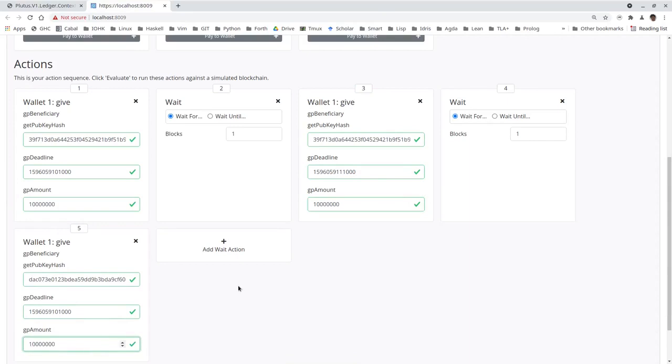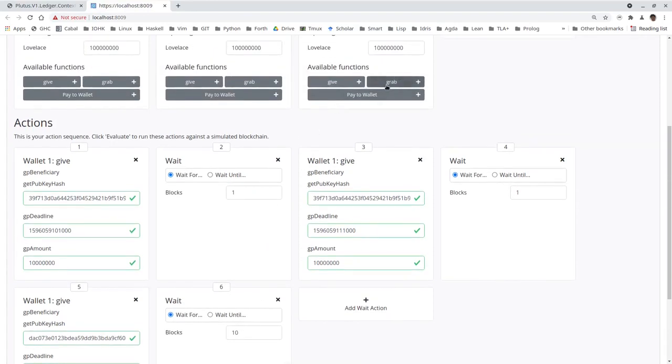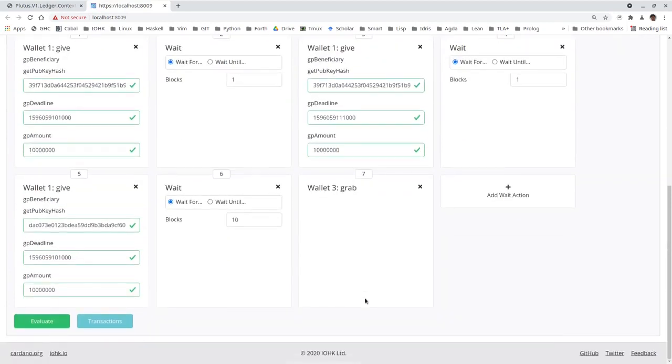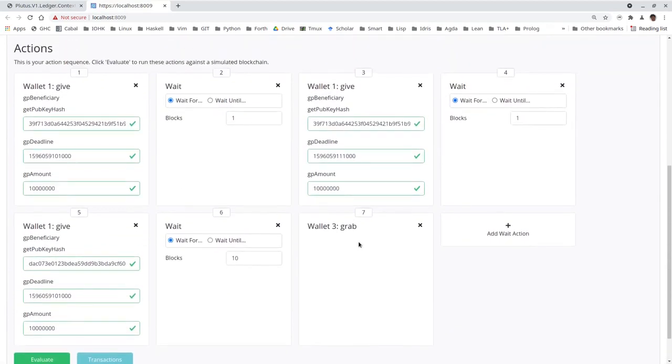Okay, and now let's first check the scenario where everything works perfectly. So let's say wallet 3 grabs at slot 10, when the deadline for wallet 3 has passed. We don't need any parameters or arguments for grab.